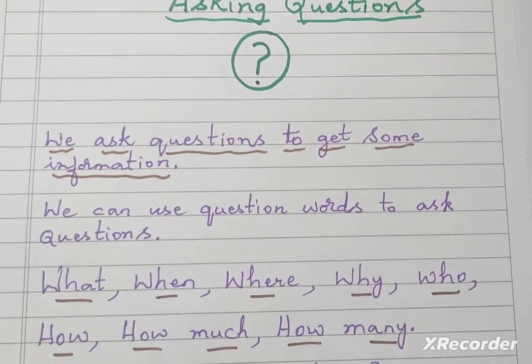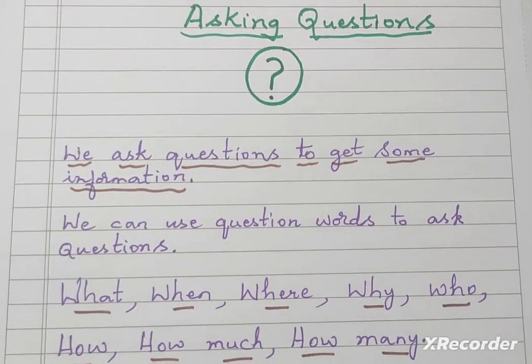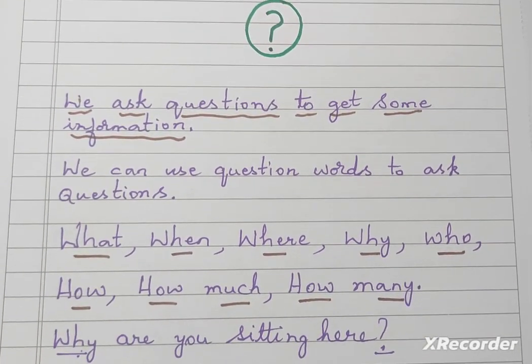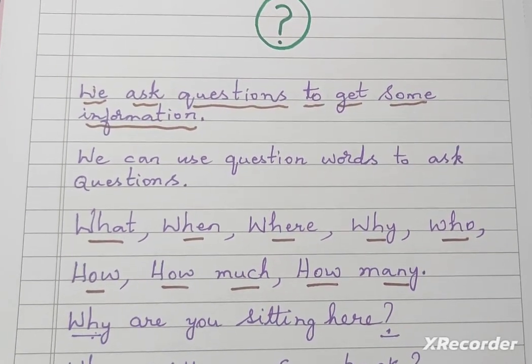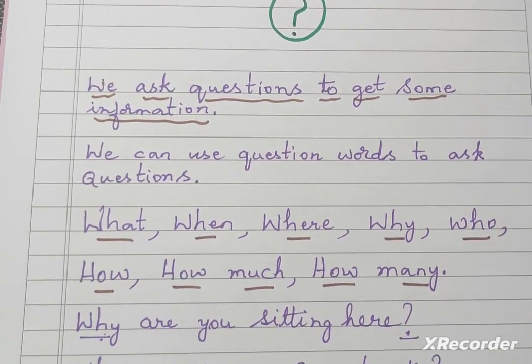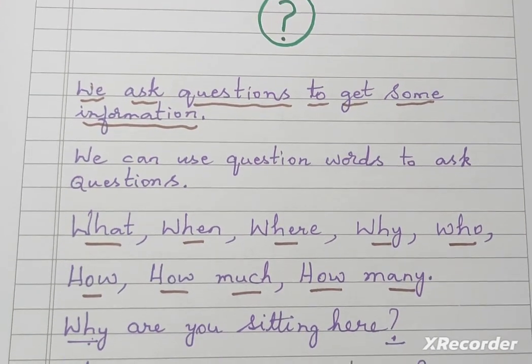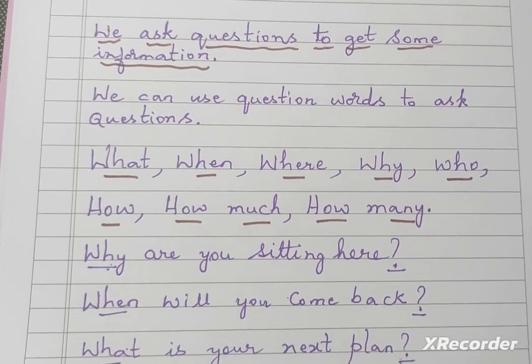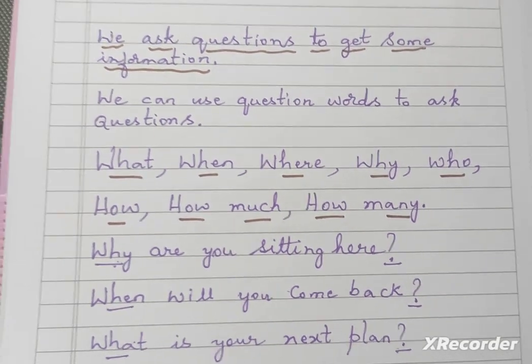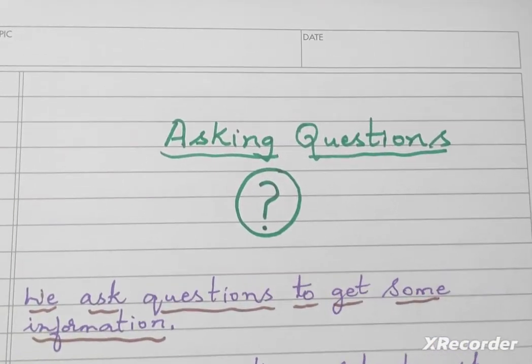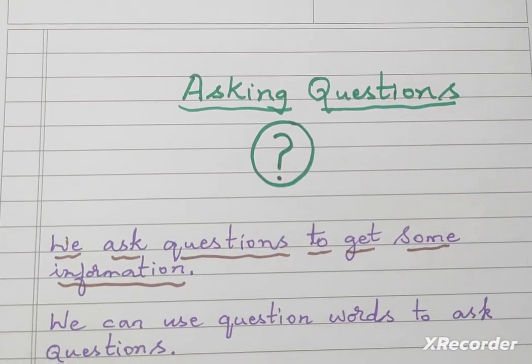We ask questions to get some information. So these are all the question words. You have to always remember the question words. What, when, where, why, who, how much, how many. Why are you sitting here? When will you come back? What is your next plan? So just go through this lesson, asking questions.